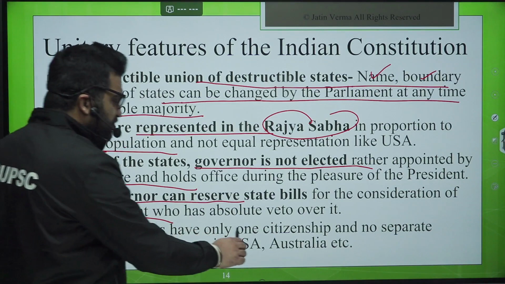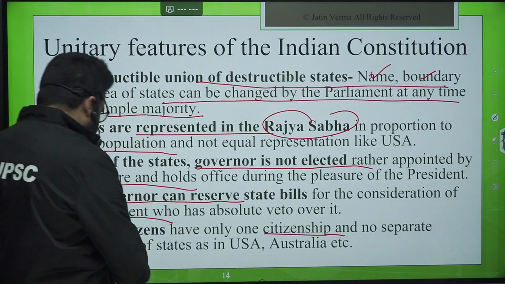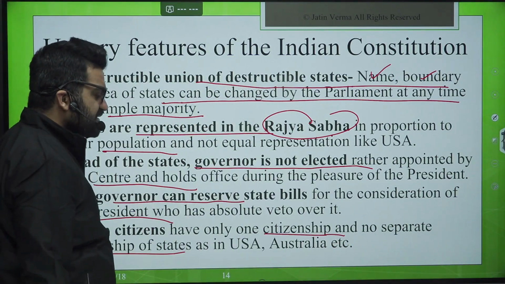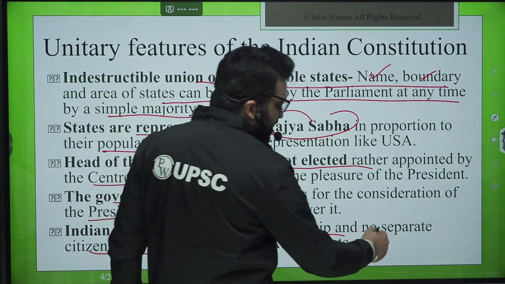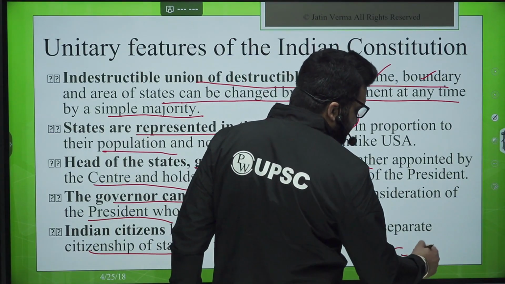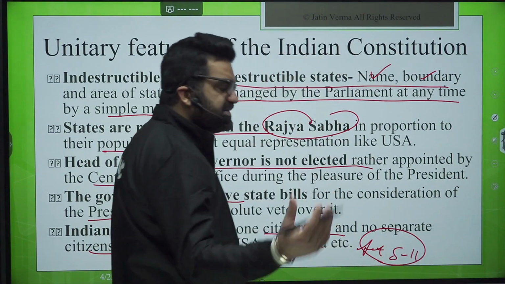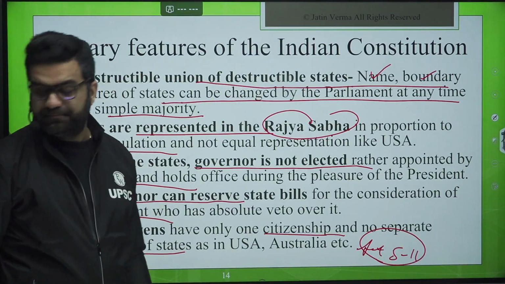Indian citizens have only one citizenship and no separate citizenship of the states as in the US, Australia, etc. So which articles deal with it? Articles 5 to 11. We have studied this earlier in the series of our Udaan lectures only.